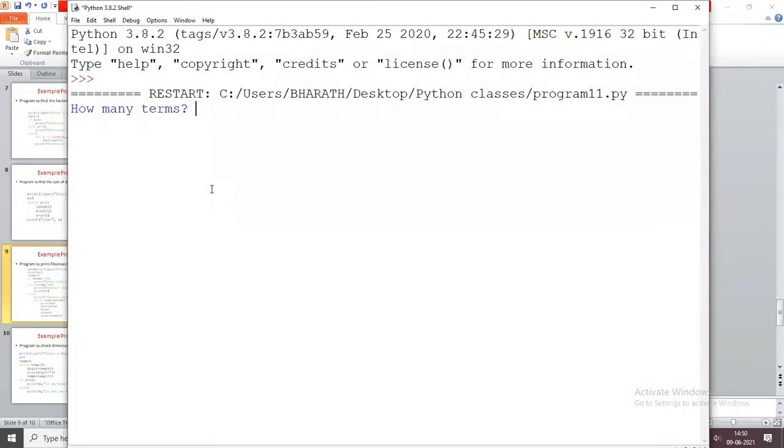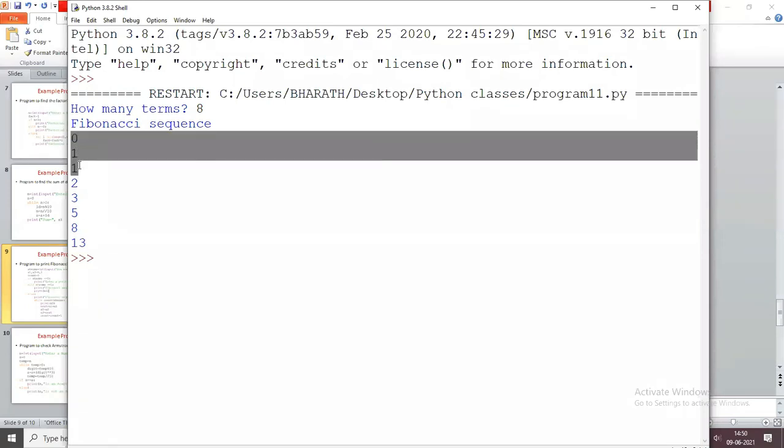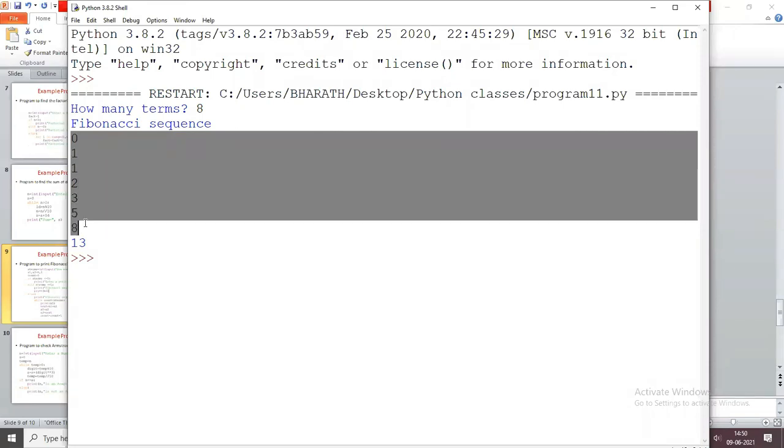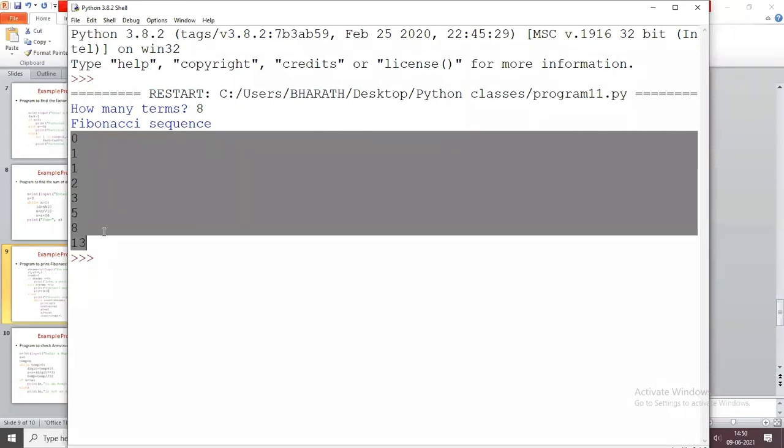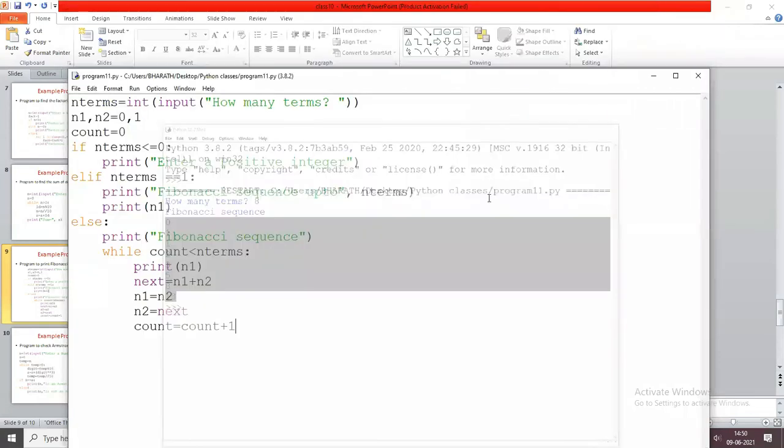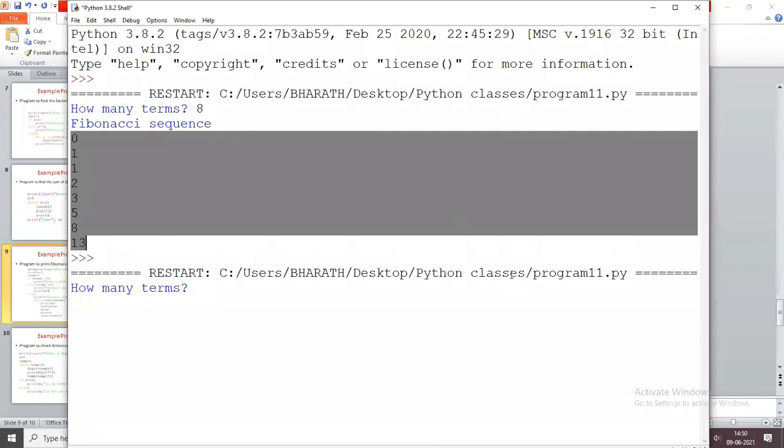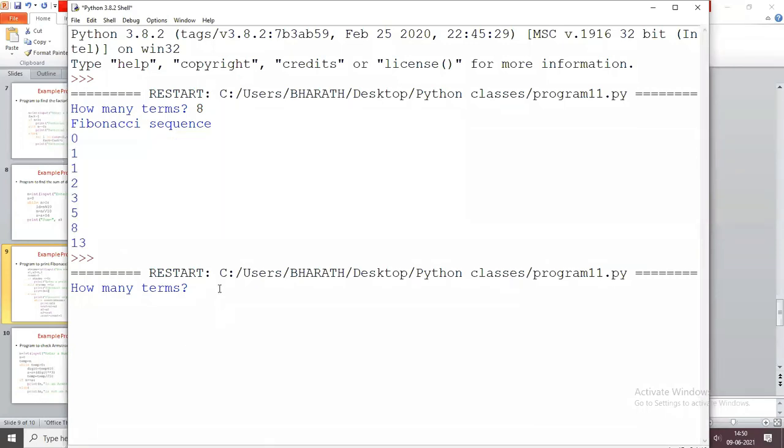So enter how many terms? If I enter 8, now it displays 0, 1, 1, 2, 3, 5, 8, 13. How many numbers? 8: 1, 2, 3, 4, 5, 6, 7, 8. Okay. If I give minus 10, now it displays the message, enter a positive integer.